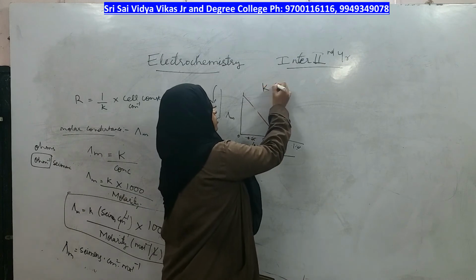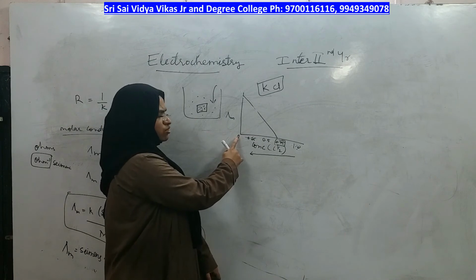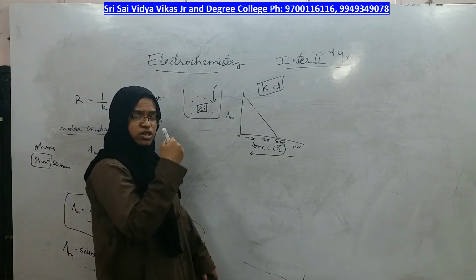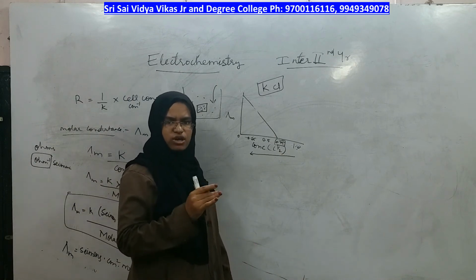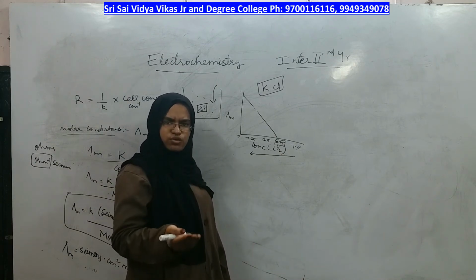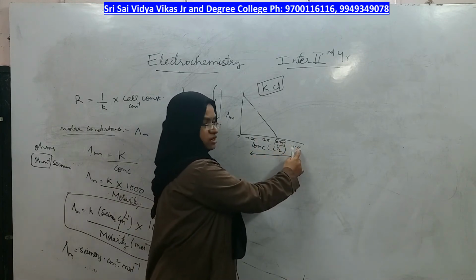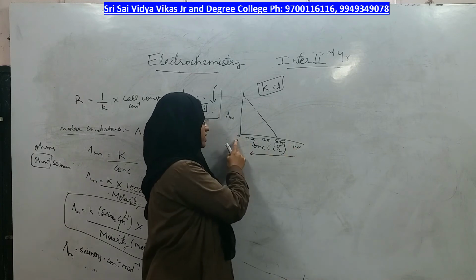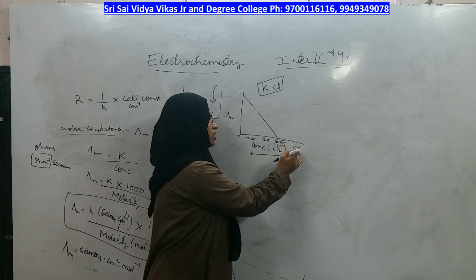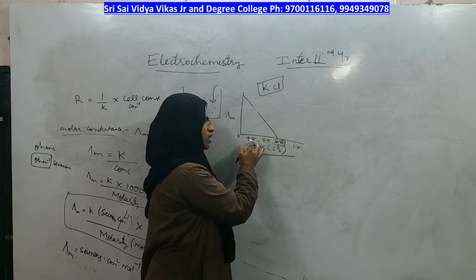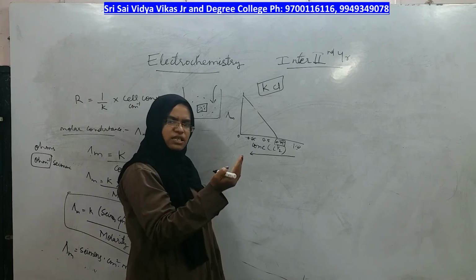This diagram is for strong electrolytes like KCl. Zero concentration means water is so much that concentration is 0. Concentration is opposite to water. The more water you add, concentration decreases, right? What is the high value of concentration? Here. That means water is less. What is the low value of concentration? 0. That means water is more. So, from this side, you go on decreasing the concentration. How can you decrease the concentration? By adding more and more water. Adding more and more water is nothing but dilution.